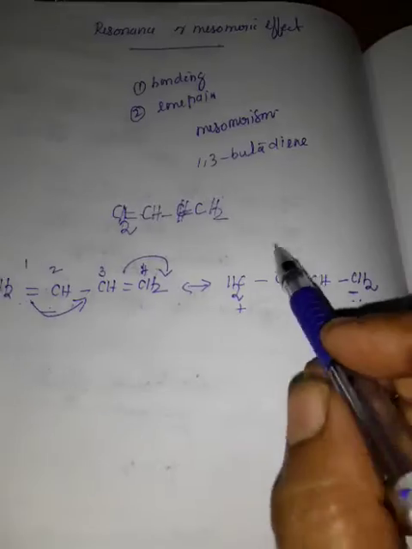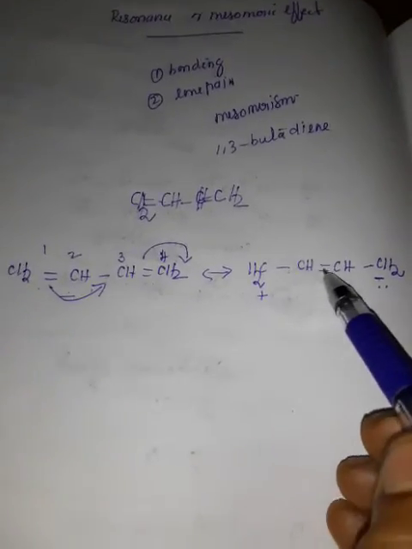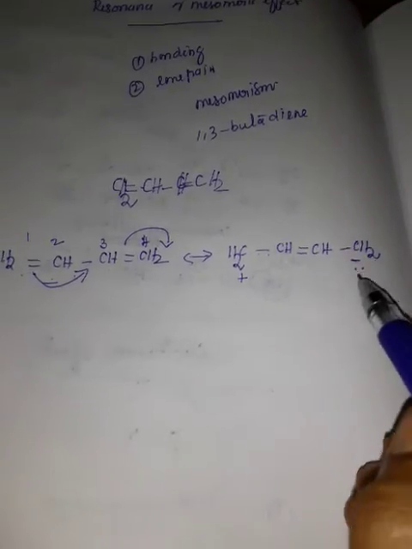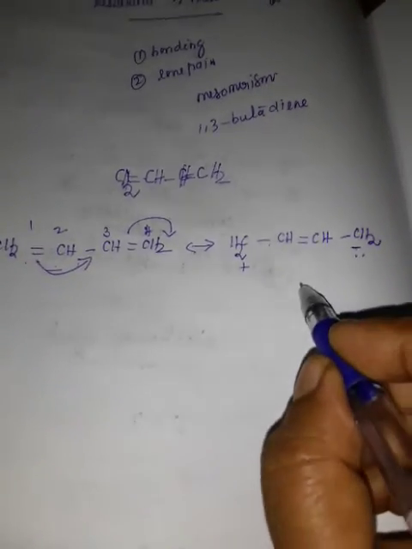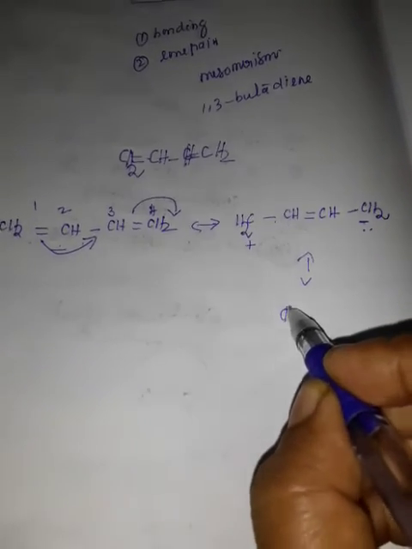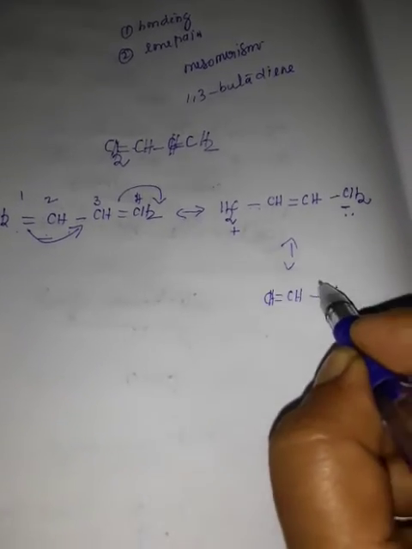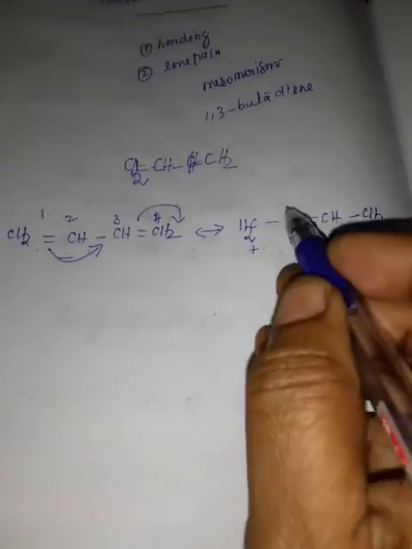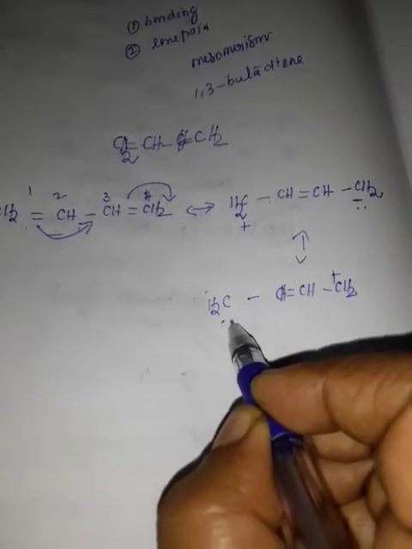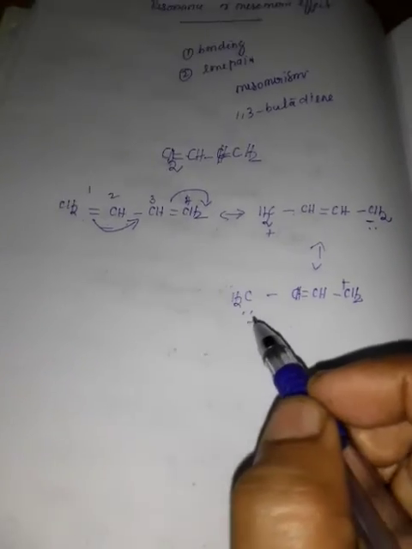Resonance effect depends upon bonding and lone pair. So the bond shifted: single bond becomes double bond, double bond becomes single bond, and a lone pair appears. This is one way of writing. The other way of writing: CH double bond CH, this side CH2 plus, supposing the bond shifts this side, and here CH2 with the lone pair, minus. This is the other way of writing.